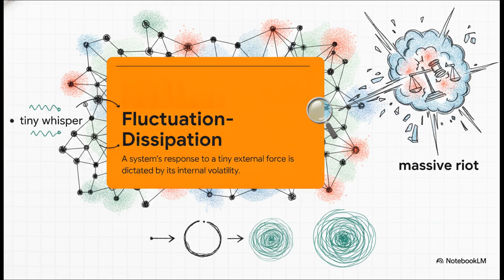A system's response to a tiny external force is entirely dictated by the system's own internal volatility and structural readiness. So, translated to our legal case, the defense's stance is essentially this. If a tiny, almost invisible whisper appears to cause a massive riot, the true cause of the riot is the extreme pre-existing tension of the system just waiting to explode, not the whisper itself.